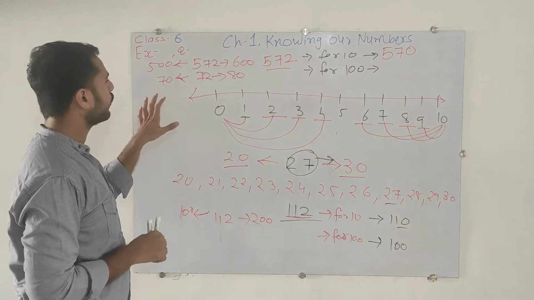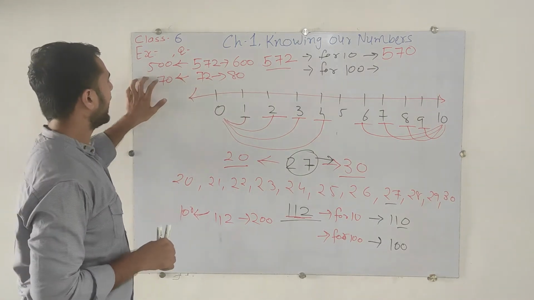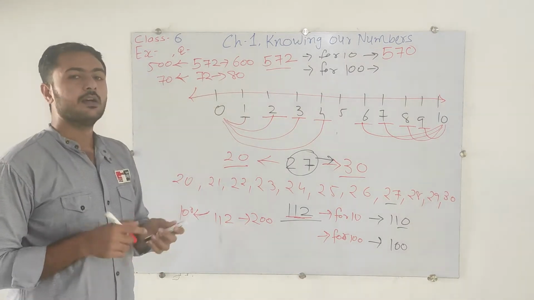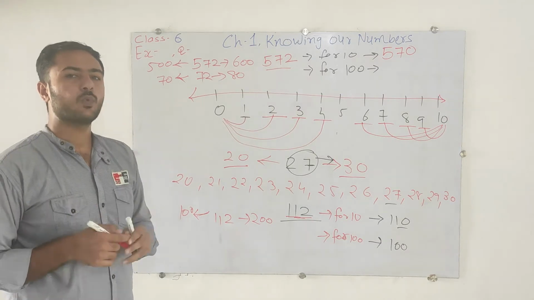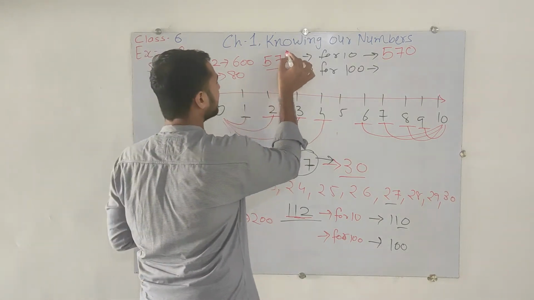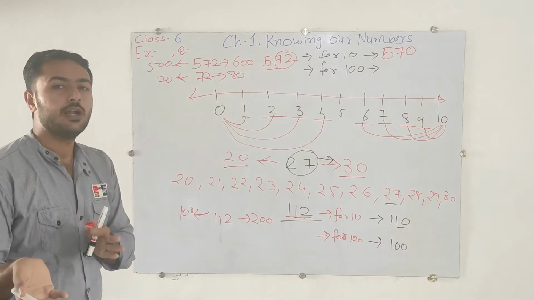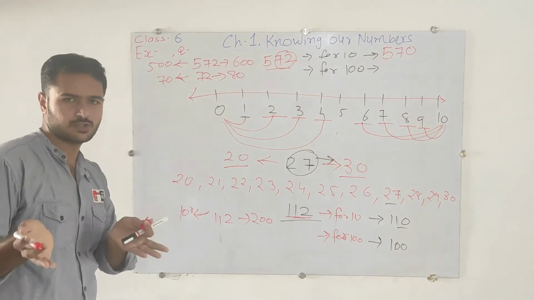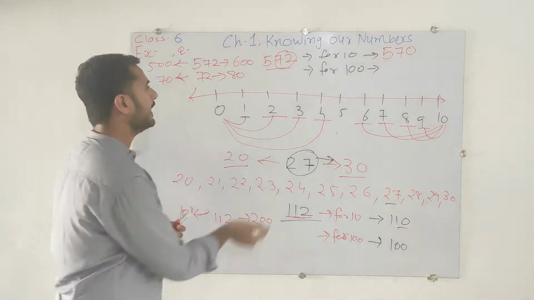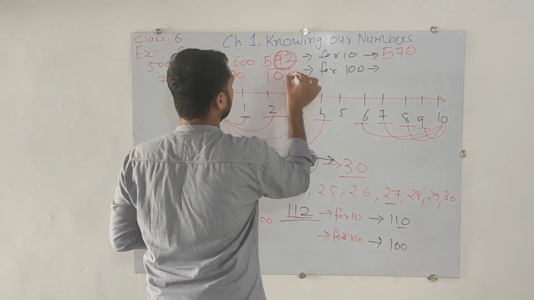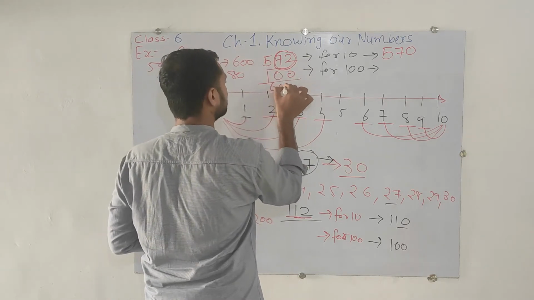Now we have to find out whether 500 or 600 is the nearby value for 572. To identify that, see which number is there: 72. 72 is nearby to 100 or 0? It is nearby to 100. It means that by this number we write 100, and 5 plus 1 gives 600.